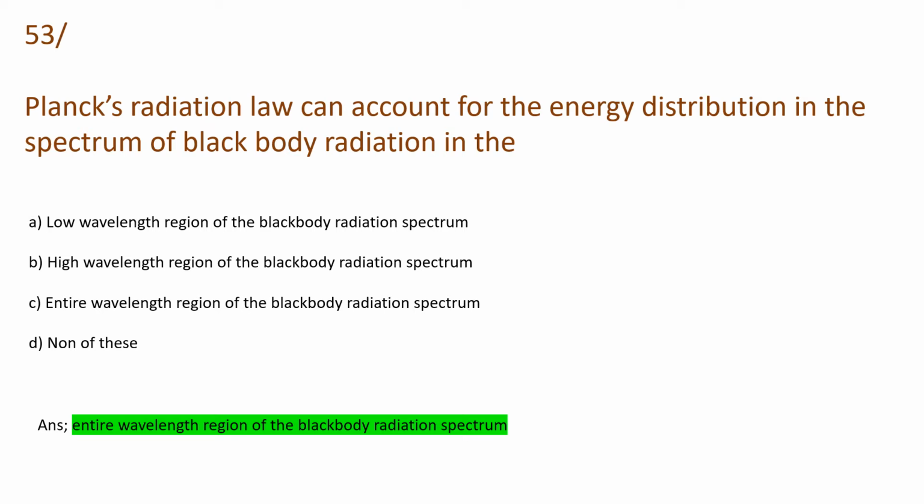Planck's radiation law can account for the energy distribution in the spectrum of blackbody radiation in the, and the options are low wavelength region of the blackbody radiation spectrum, high wavelength region of the blackbody radiation spectrum, entire wavelength region of the blackbody radiation spectrum, and none of these. And our answer will be entire wavelength region of the blackbody radiation spectrum.